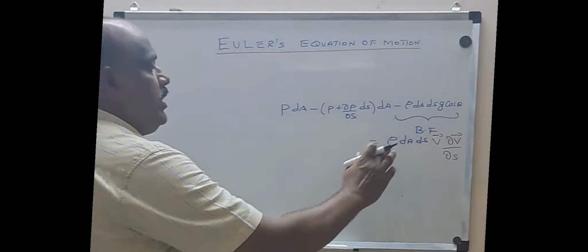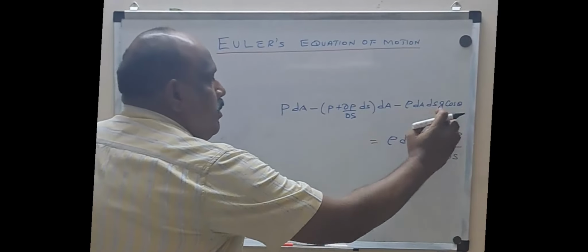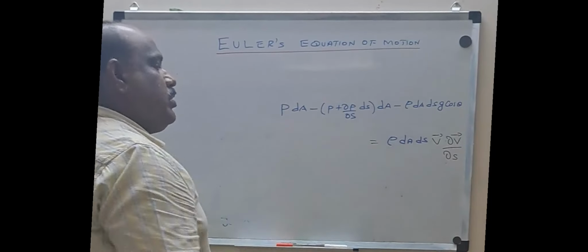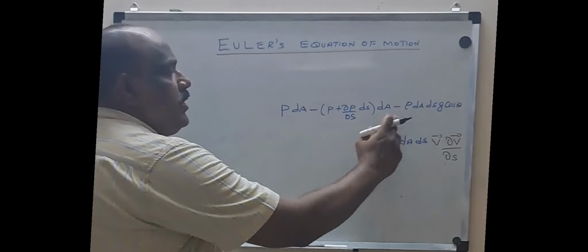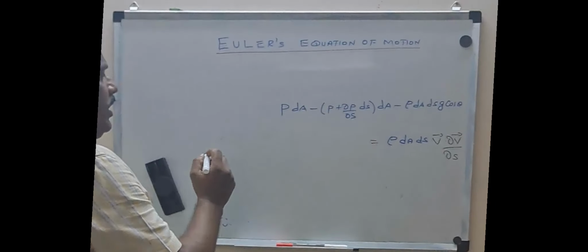That's fine. So this Bf indicates the body force. This term indicates the surface force. Surface force is nothing but pressure force. Body force is nothing but your gravity. Okay, fine. Now we will expand it.